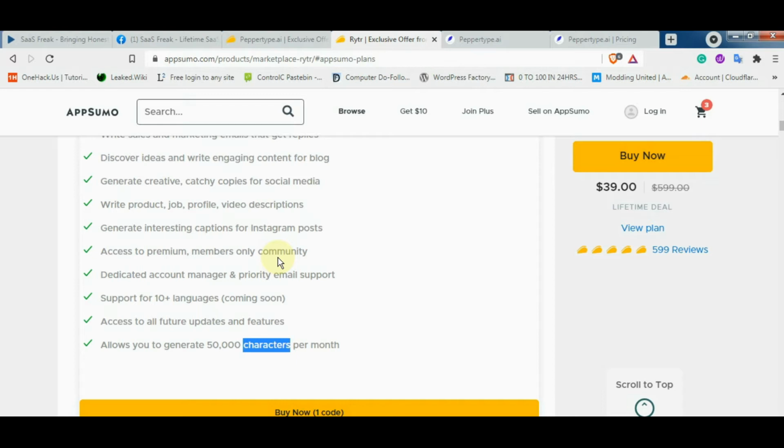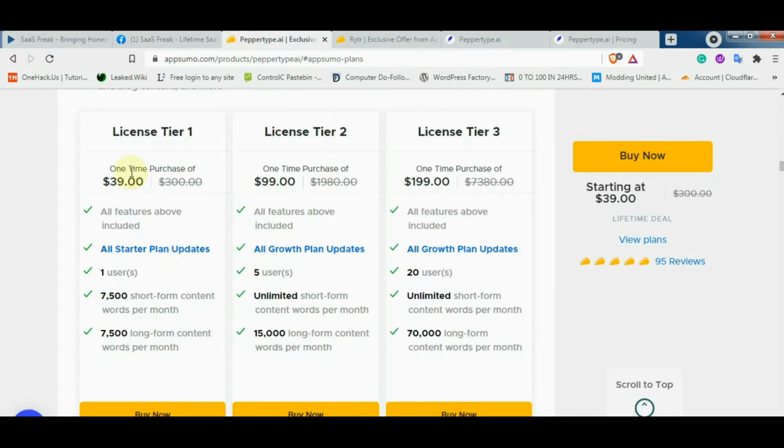Okay, so basically with characters you can make around 5 articles per month of nearly 2,000 words, whereas in papertype.ai in the $39 plan, it's clearly written that you get 7,500 long form content words. So you can make nearly 3 or 3.5 or 4 articles per month of 2,000 words each. However, if you are going to use papertype often for writing blog posts, I will suggest going with the tier 3 plan, which gives you access to 70,000 long form content words per month.